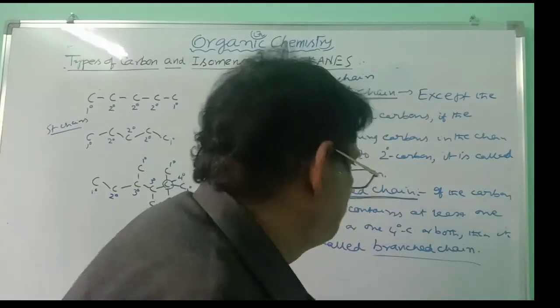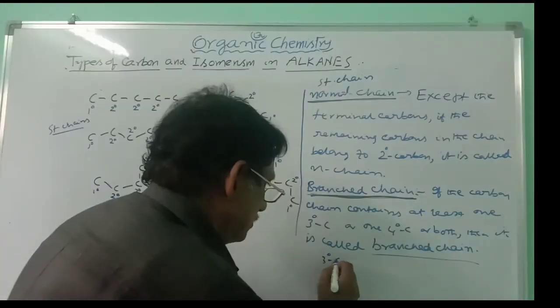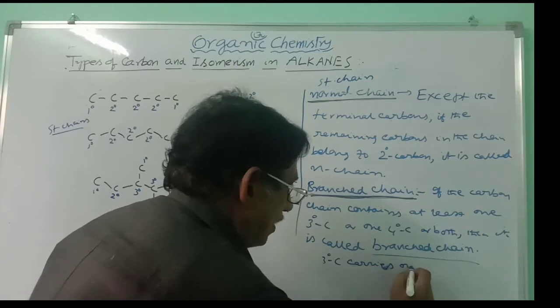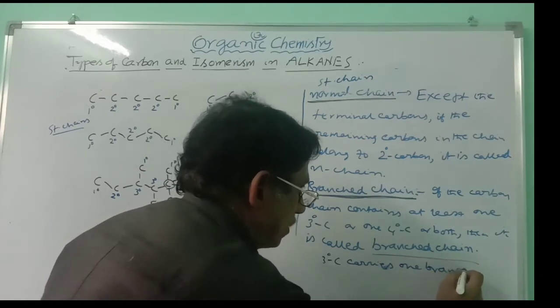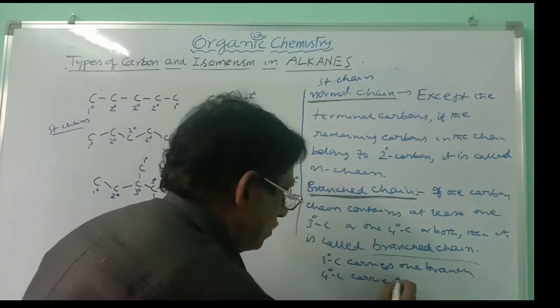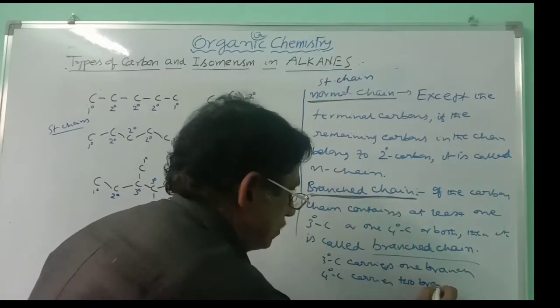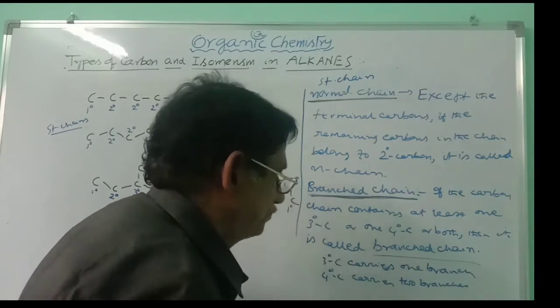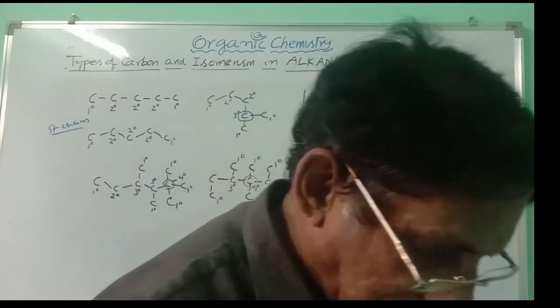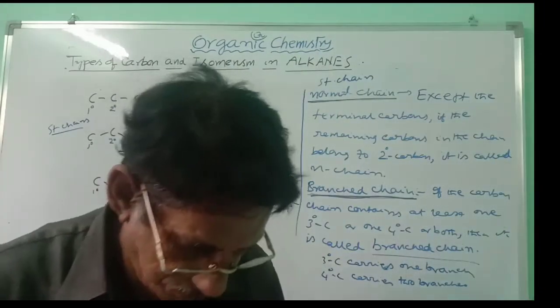Don't forget, tertiary carbon carries 1 branch and quaternary carbon carries 2 branches. Don't forget to remember this one. In this way, we have to recognize normal chain and branched chain.